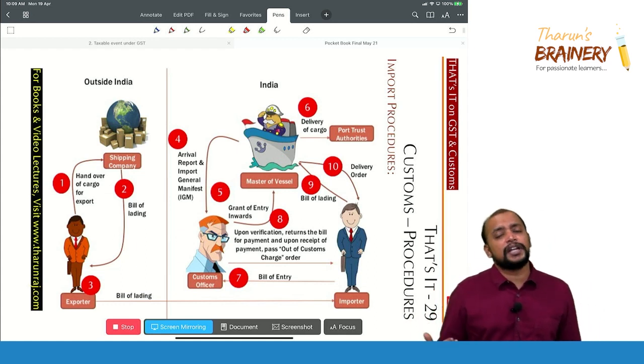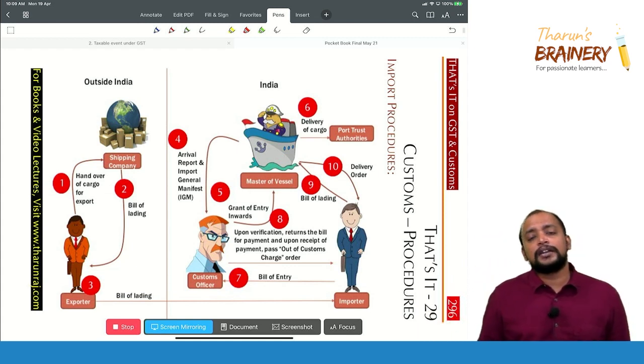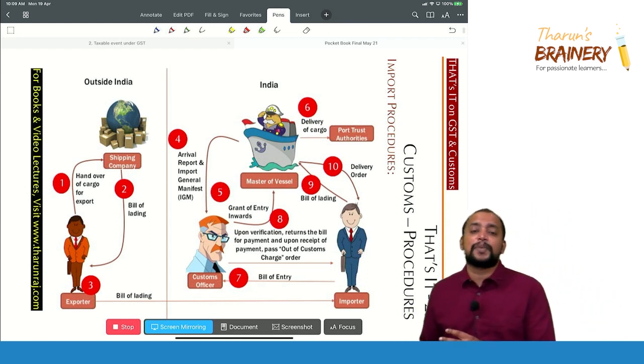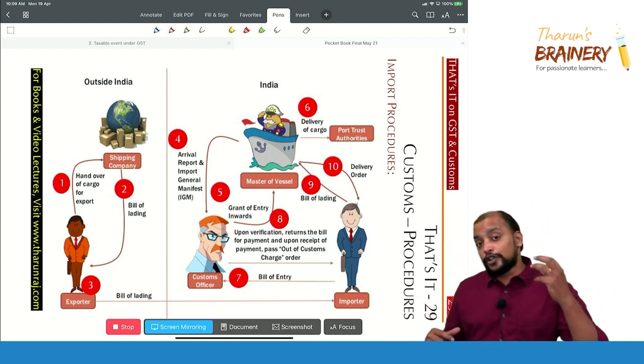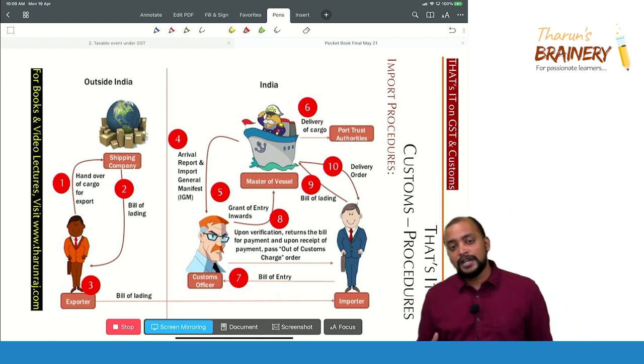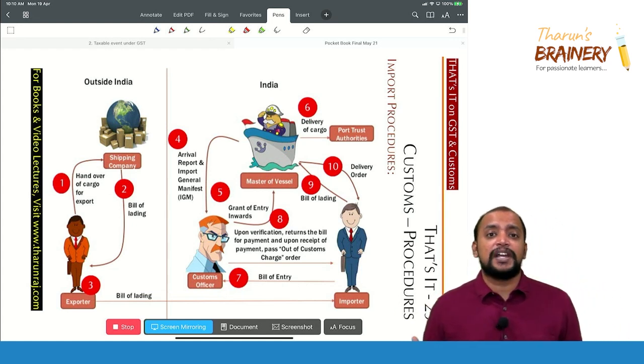Thereafter bill of entry, the same in case of aircraft or vehicle, and then in case of person in charge, the person in charge will change. If it is aircraft, pilot will be the person in charge, and the document that the pilot will be filing is known as arrival manifest. And if it is vehicle, the guard or the conductor, they will be filing import report.